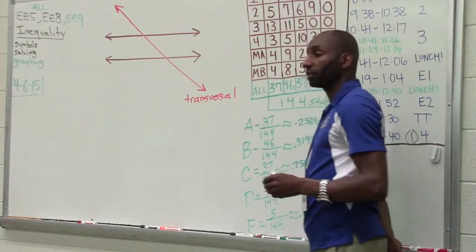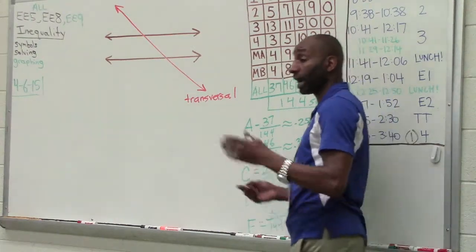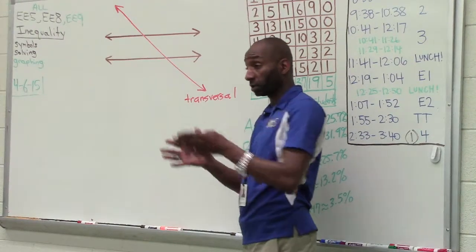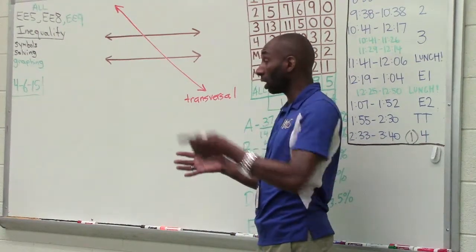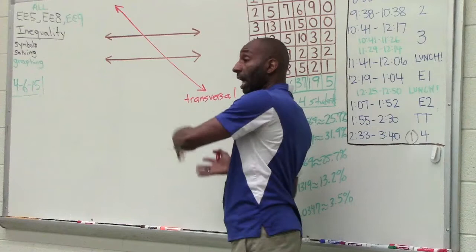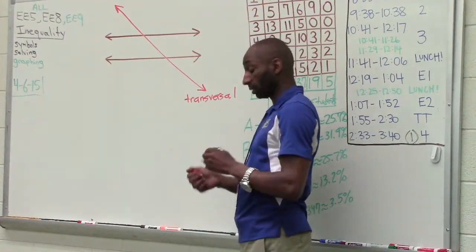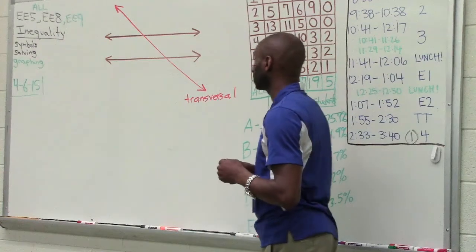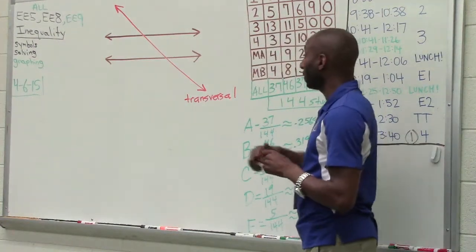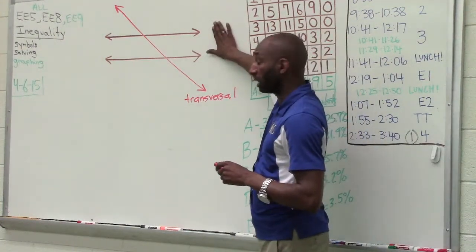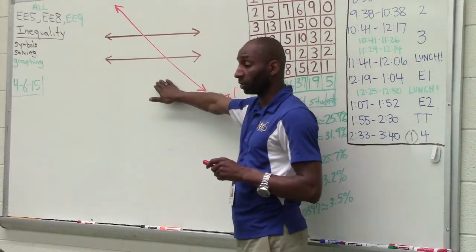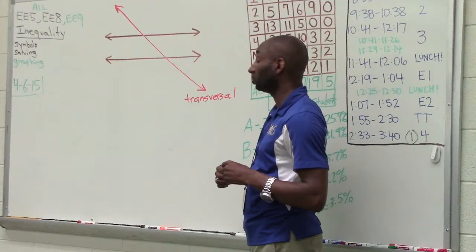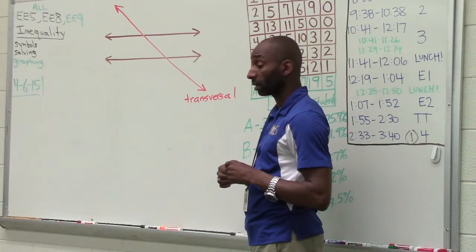Why is it called a transversal? Well, let's break the word down. Trans means across. Verse is line. So across the line. That's what a transversal is. It goes across the line. So anytime you have 2 parallel lines that are intersected by a transversal, it creates some angles. Now these are the angles that you got to know.